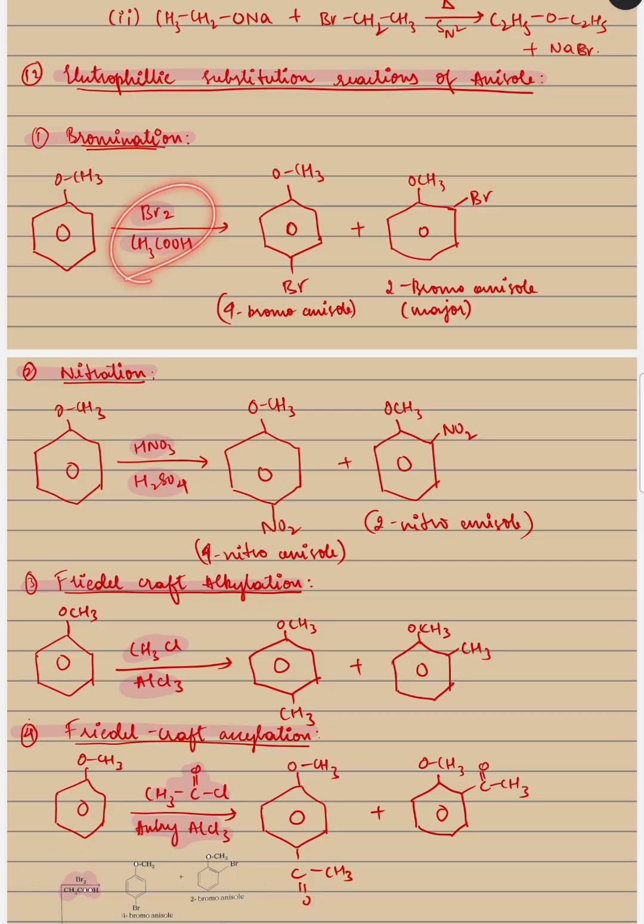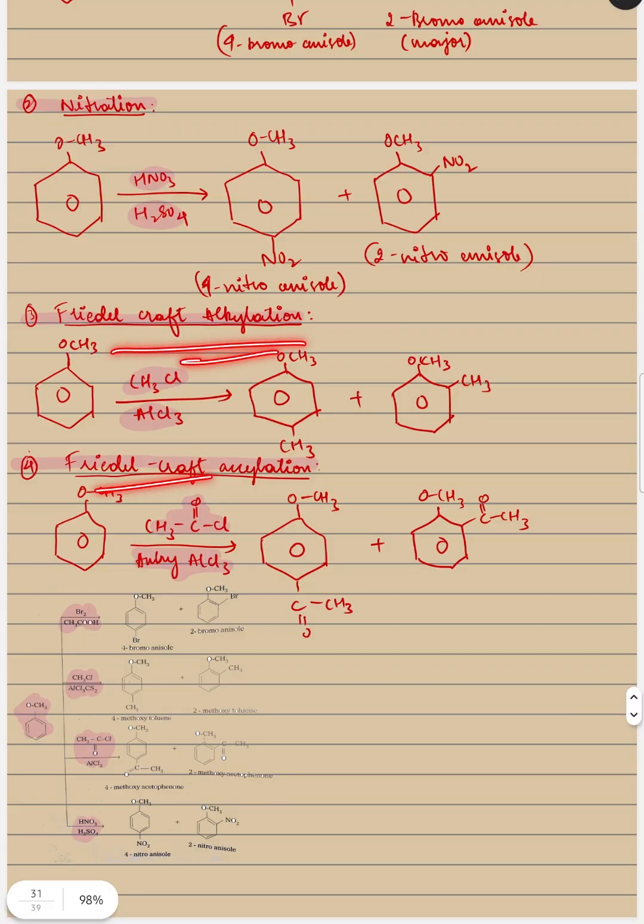In the presence of bromine and CH3COOH, you will get ortho and para products, and the para one is major. Nitration: nitric acid and sulfuric acid. You'll get ortho and para.